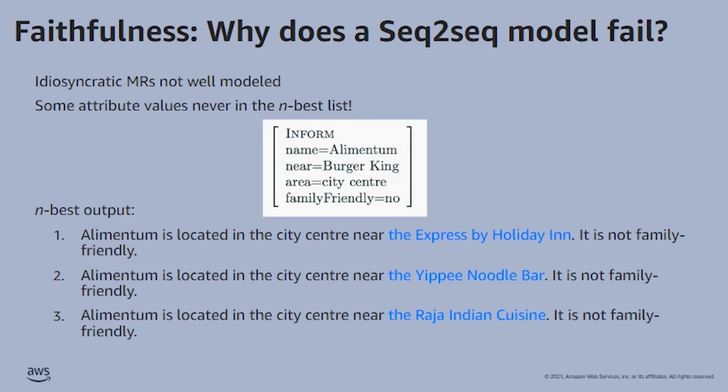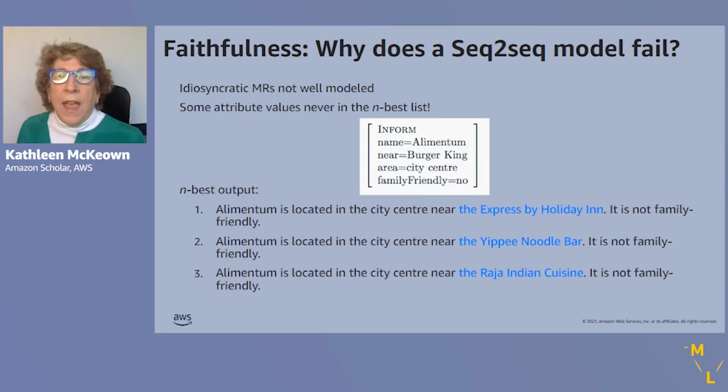So why does a sequence-to-sequence model fail? It typically fails because idiosyncratic meaning representations are not well modeled. So these are meaning representations that occur rarely or perhaps not at all in the training data. And in these cases, we will see that some attribute values in the meaning representation provided at test time never appear in the N-best list of sentences that are generated.